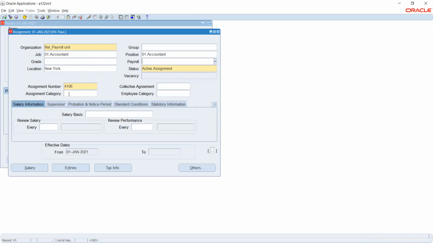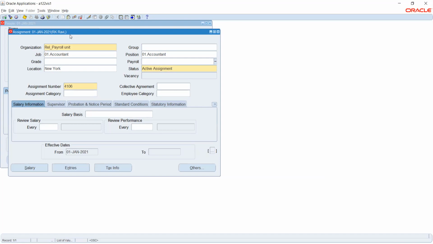That is 4106. And assignment number is just to track this. Let's say I have an employee called procurement agent. He will work under procurement, and also he will work under inventory. So two different departments.